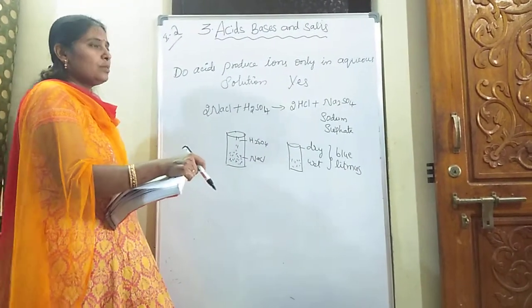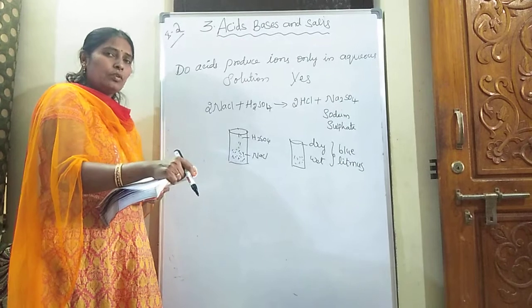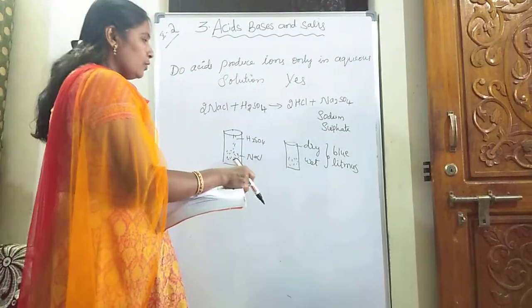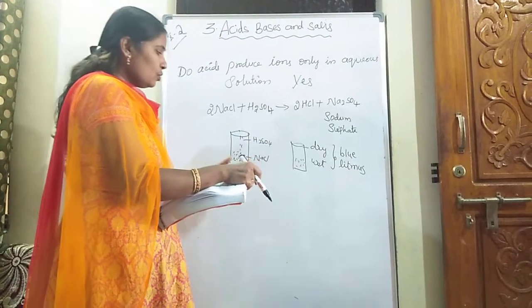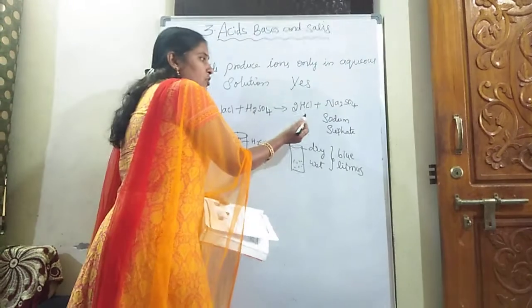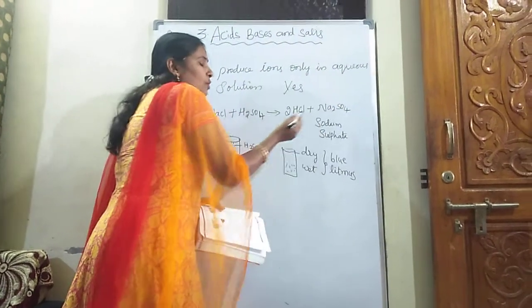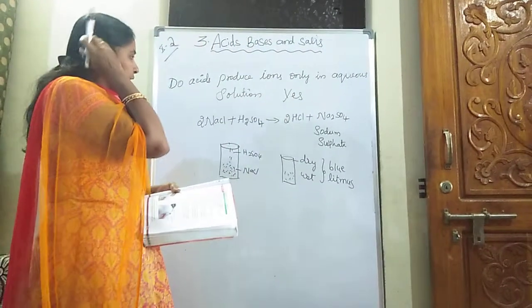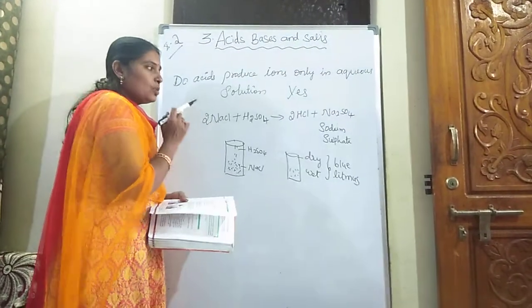Once again, most important, sodium chloride. Take sodium chloride in a beaker, add a few drops of sulfuric acid. The reaction goes between sodium chloride and sulfuric acid and it forms HCl and Na2SO4. What is Na2SO4? Sodium sulfate.